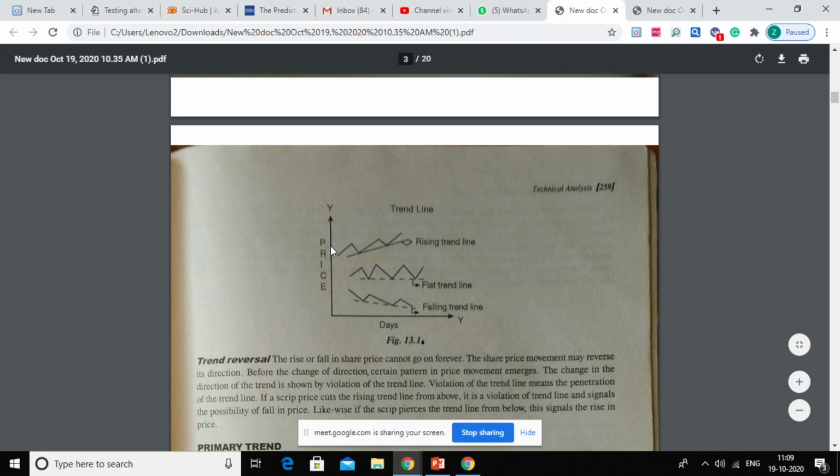First of all you need to plot your stock prices on a graph, taking days on the x-axis and price on the y-axis, and then you can bifurcate all these fluctuations into which is your daily fluctuation, which is your primary trend, and which is your secondary trend. So these are the three kinds of primary trends you can see. Primary trend could be rising, could be falling, or it may be constant over a period of time, stable over a period of time. You may even see a flat trend. Okay, so first the primary trend is being explained.